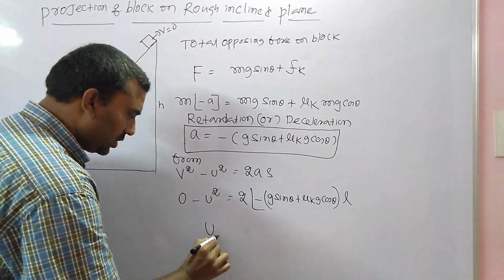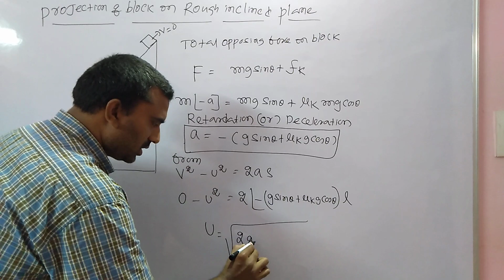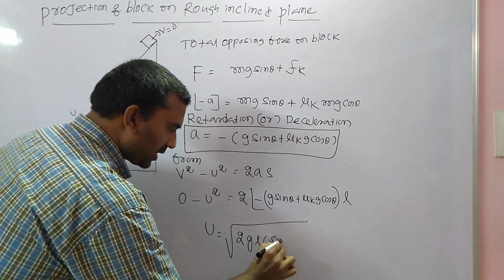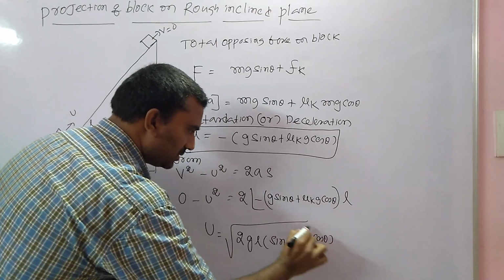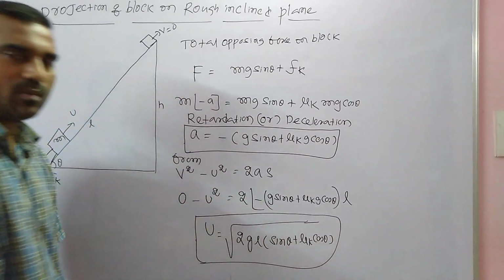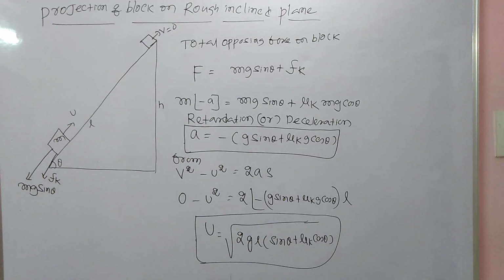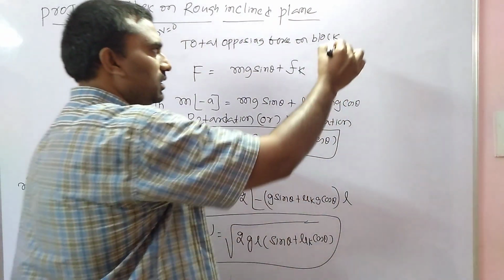Therefore, u is equal to the square root of 2 g L into (sin theta plus mu k cos theta). This is the velocity given to the body at the bottom of the plane.